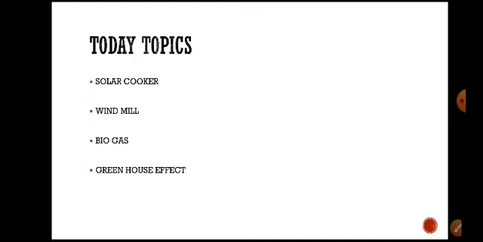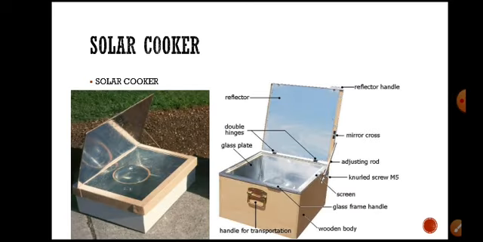Solar cooker, windmill, biogas and solar greenhouse effect, and the impact of greenhouse effect, global warming, we will discuss in today's session.